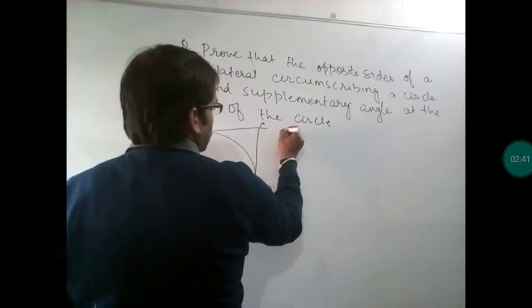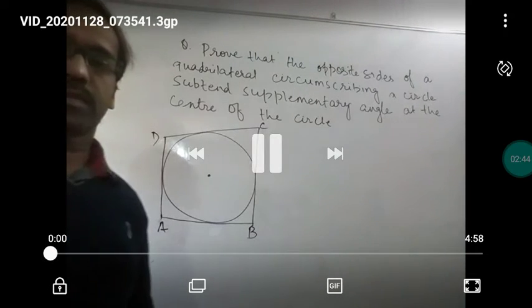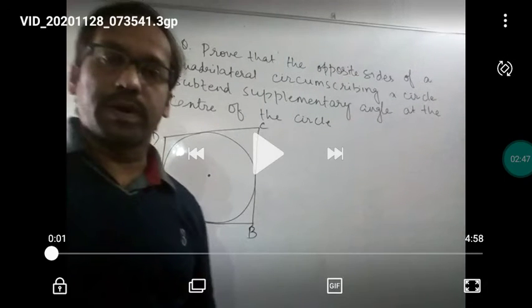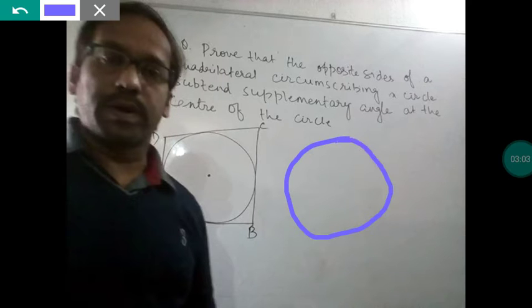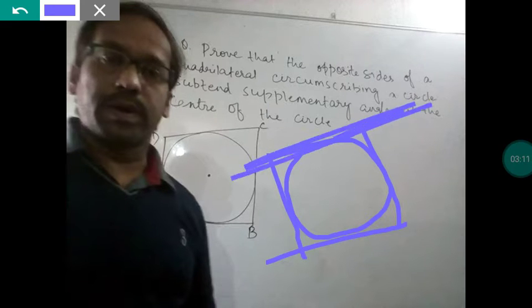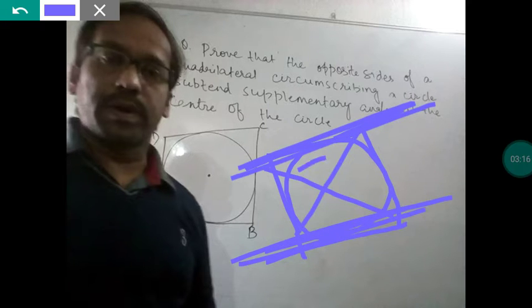First of all I would like to explain what the question is saying to you. The question says that the opposite sides of a quadrilateral circumscribing a circle subtend supplementary angles at the center. That means if this is the circle and this is the quadrilateral circumscribed on the circle, then these opposite sides make supplementary angles at the center, meaning this angle and this angle sum to 180 degrees.